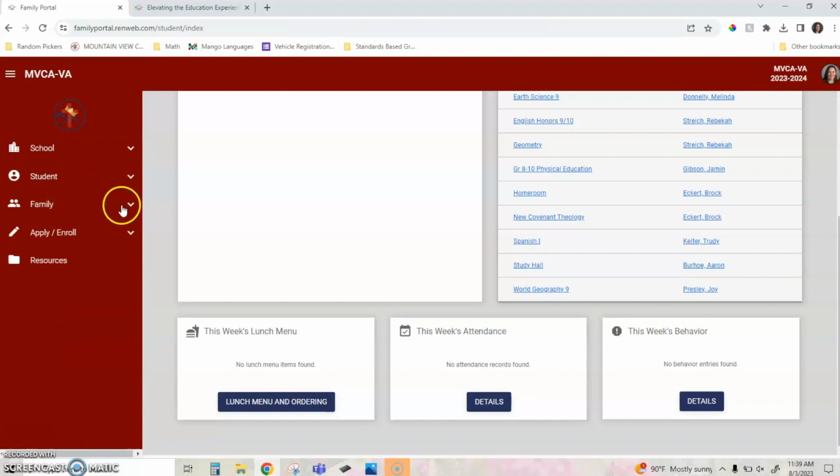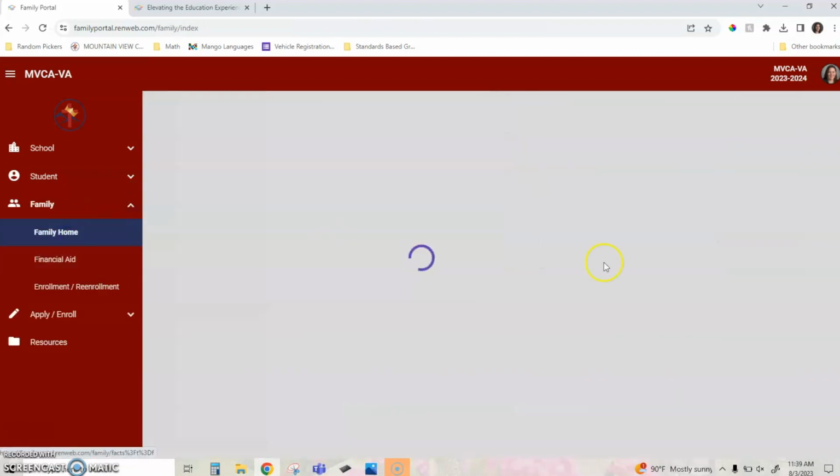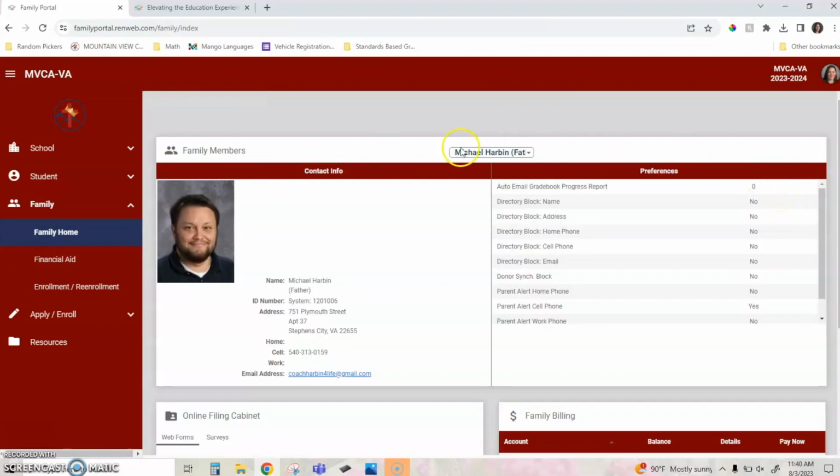The third section that's really helpful is this family section. Now the family section, your child, if they have an account, may not be able to see all of this information, and we'll talk about why in a second. When I go to Family Home, I have an overview of everything for my family. This includes any members of my family, so you can see my husband and I're here, as well as our personal preferences and our contact information.